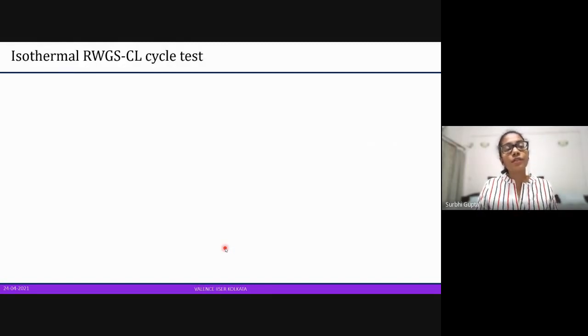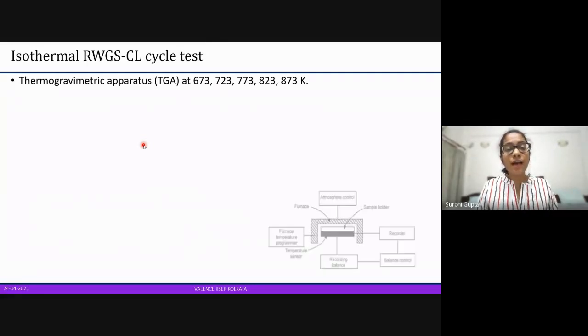Further, what they did is they carried out RWGS. The RWGS-CL cycle is what is being used to understand the whole reduction, oxidation, and splitting of carbon dioxide. The apparatus used here is called a thermogravimetric apparatus. This is a block diagram of how it works, and this is the sample holder, which is where we place the sample. We heat it to whatever temperature we need. There is an atmosphere control, which allows us to maintain a certain atmosphere. If we want certain gases in the atmosphere, we can control that.